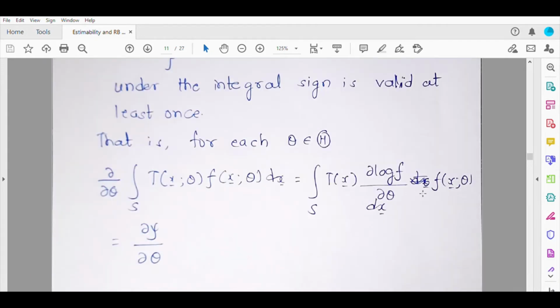Since T is an unbiased estimator of psi theta, this integration is basically the expectation of T, so that will be equal to psi theta. On the right hand side, obviously you will have the derivative of psi with respect to theta. So these are the conditions.